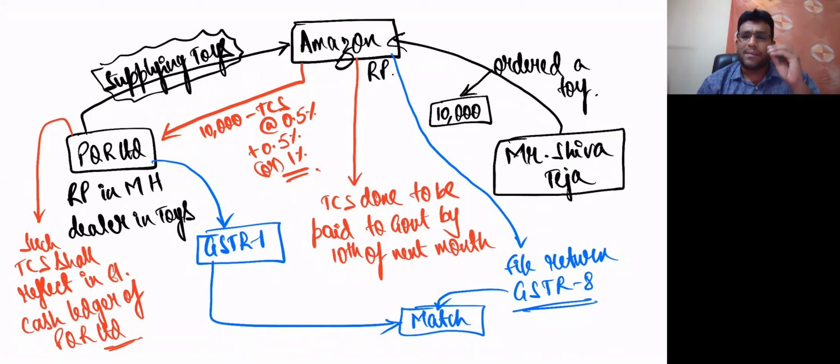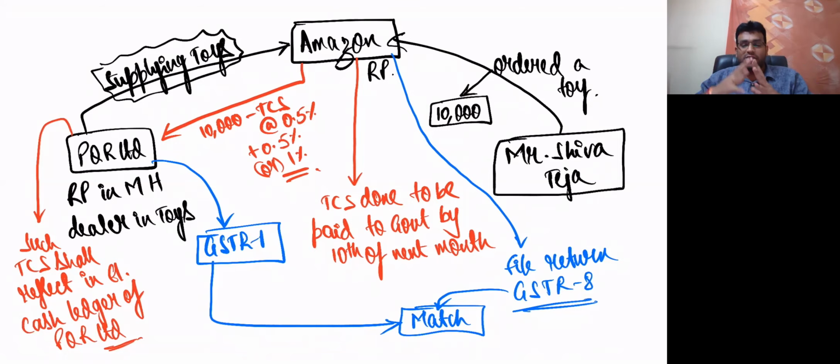They'll reduce that TCS and pay. The concept is the same as TDS, but it is not called TDS because it is being done by somebody who is acting as a collecting agency, nothing but the e-commerce operator. And whatever TCS they do, they'll pay to the government by 10th of next month. They'll file a return called GSTR 8. The actual supplier will file GSTR 1, and that 1 and 8 will be matched. And whatever TCS Amazon does and pays to the government will reflect in the electronic cash ledger of the supplier. In my example, PQR Limited.